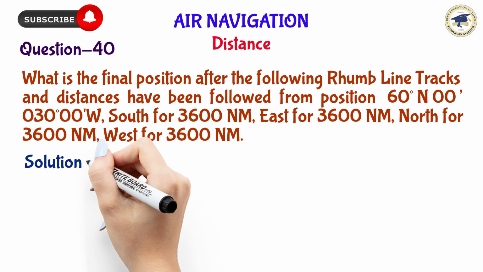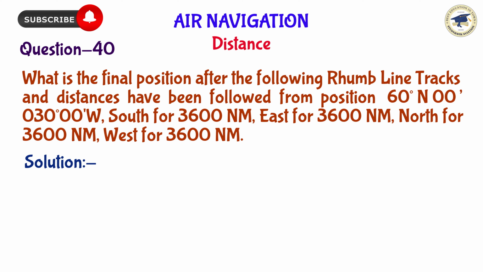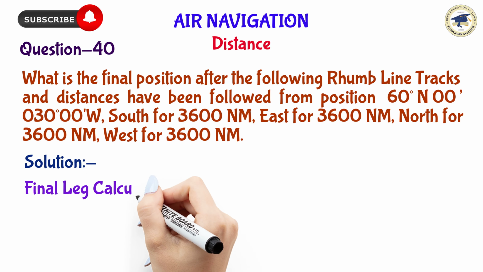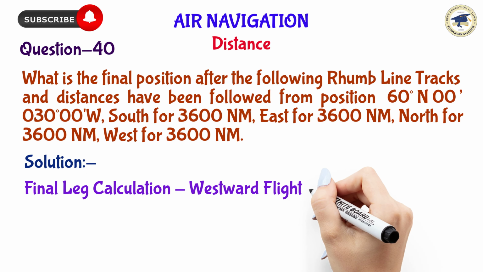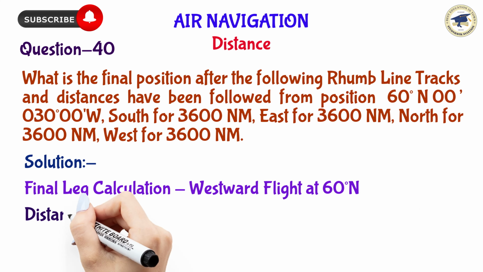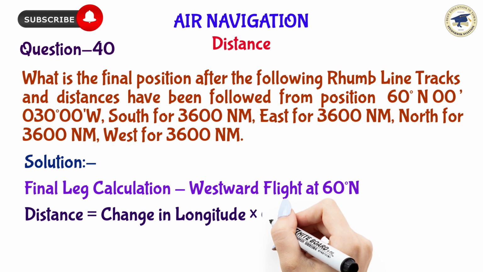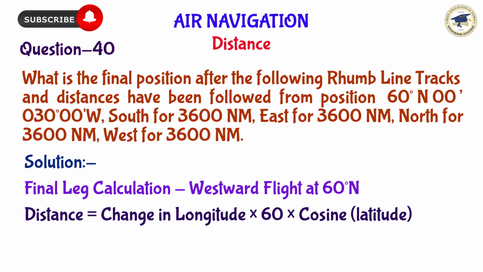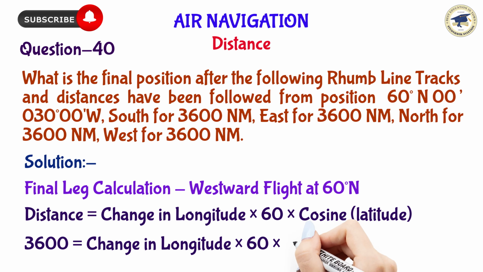Let us solve it. First, we calculate the final leg flying west by using the departure formula. Distance is equal to change in longitude times 60 times cosine latitude. Given: distance is equal to 3,600 nautical miles, and latitude is equal to 60 degrees. Replacing these values in the departure formula: 3,600 is equal to change in longitude times 60 times cos 60 degrees.